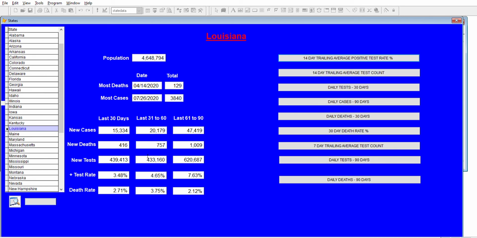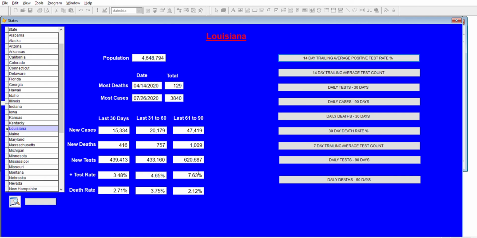Their deaths have gone down as well, quite well. Their testing has gone down, and possibly they haven't needed to test as much because people aren't catching the virus, or is there a lack of testing?